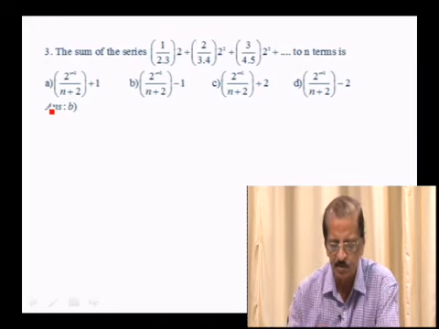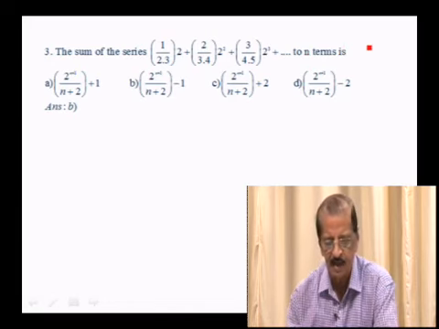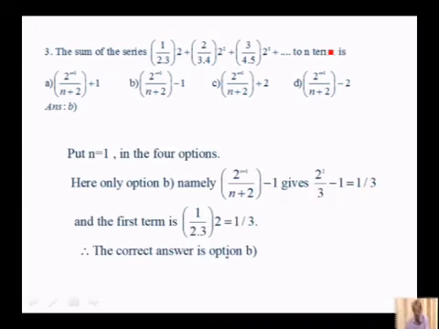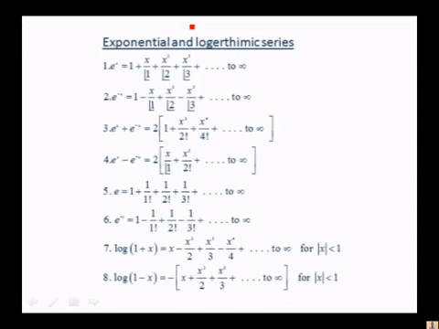The sum of the series 1 over 2 into 3 into 2, 1 over 3 into 4 into 2 square, etc. ಇದನ್ನು ನೀವು ಕ್ಯಾಲ್ಕುಲೇಟ್ ಮಾಡ್ತಾ ಹೋದ್ರೆ ತುಂಬಾ ಕಷ್ಟ ಆಗುತ್ತೆ. ಆದರೆ ಇದಕ್ಕೆ ಒನ್ಸ್ ಅಗೈನ್ n ಟರ್ಮ್ಸ್ ಅಂತ ಕೇಳಿದ್ರಿಂದ ಯು ಸಬ್ಸ್ಟಿಟ್ಯೂಟ್ n equals 1 in the 4 options. You find it in the option B, you get 2 to the power of n plus 1 over n plus 2 minus 1 gives 2 square by 3 minus 1, that is 1 by 3. So 1 over 2 into 3 into 2 is also 1 by 3. So option B is the correct answer, because when n is equal to 1, you get 1 by 3 here and 1 by 3 here also. ಆ ಥರ ಪ್ರಾಬ್ಲಮ್ಸ್ n ಅಂತ ಬಂದಾಗೆಲ್ಲ ಅದನ್ನು ಉಪಯೋಗಿಸ್ಕೊಳ್ಳಿ.